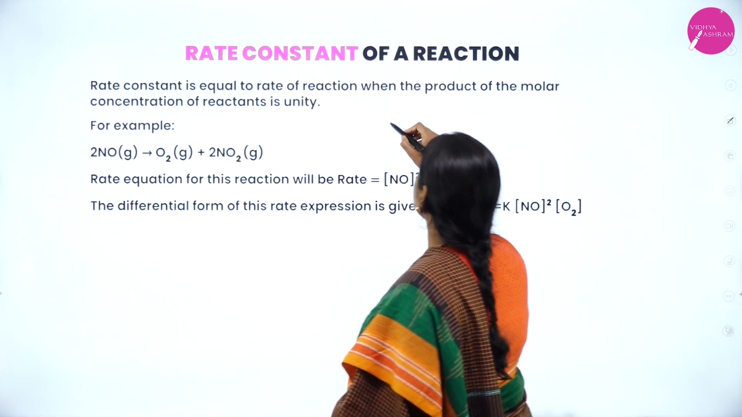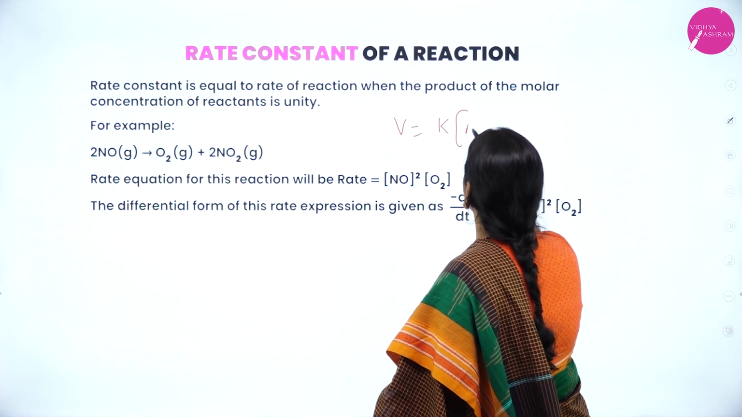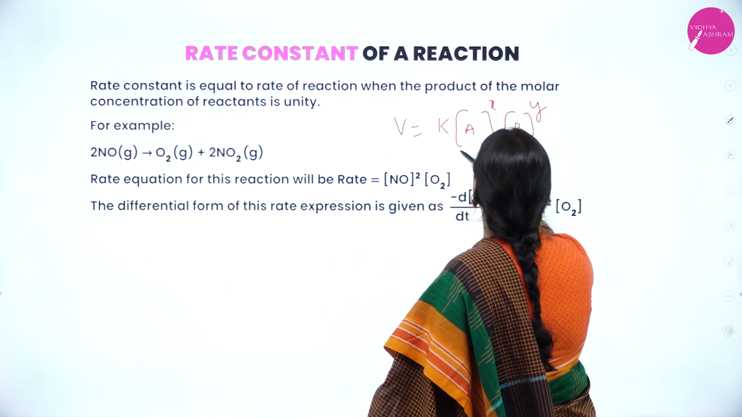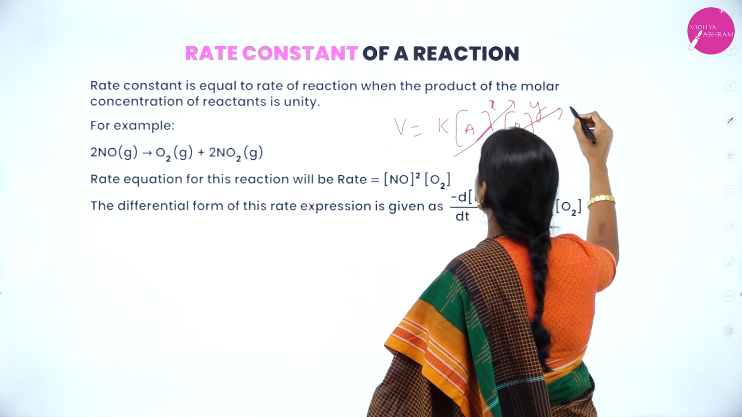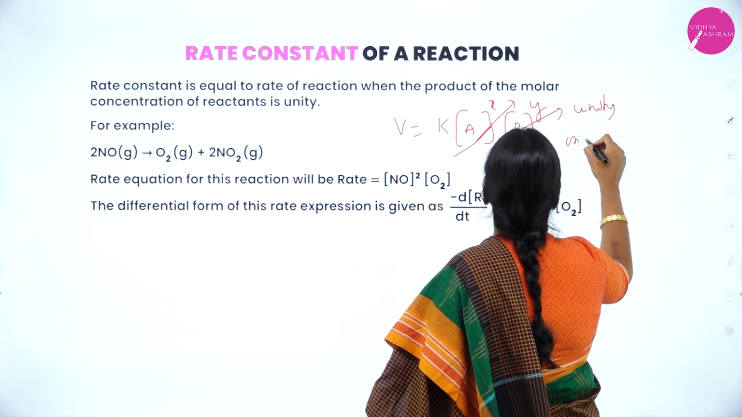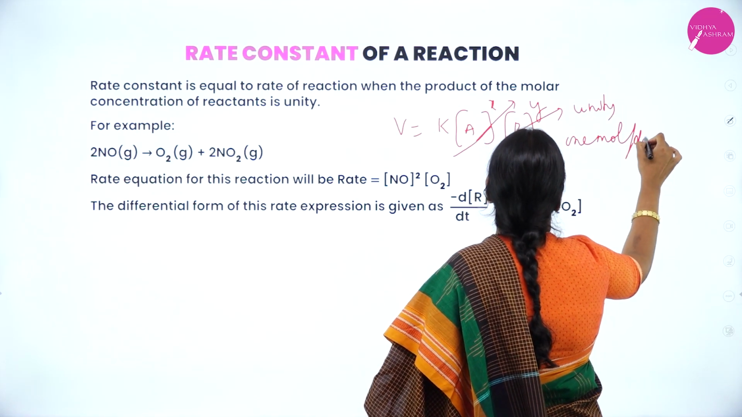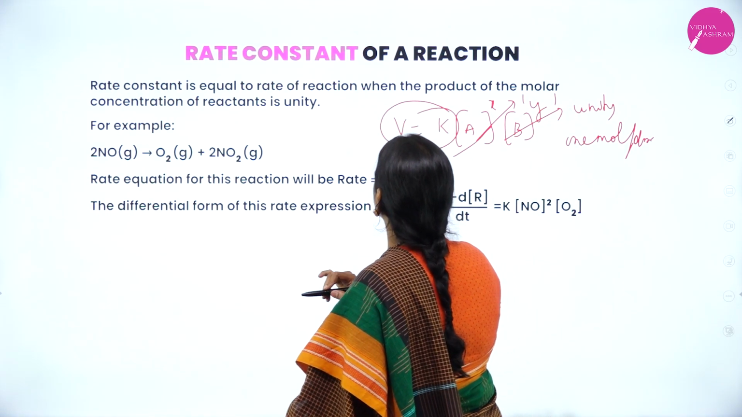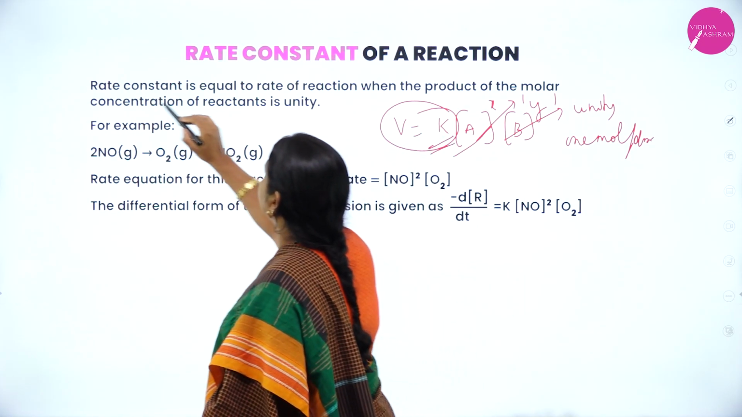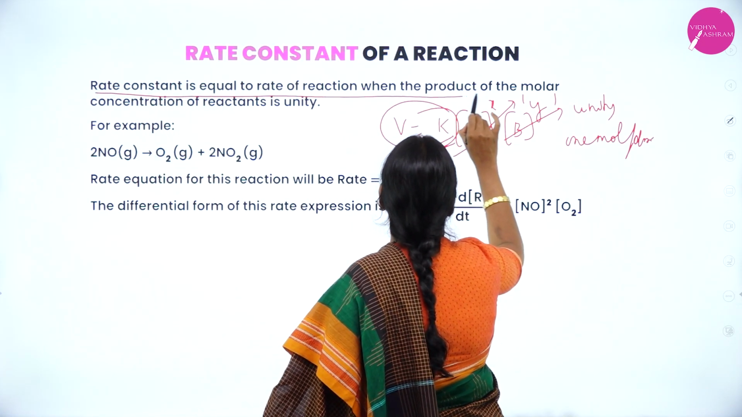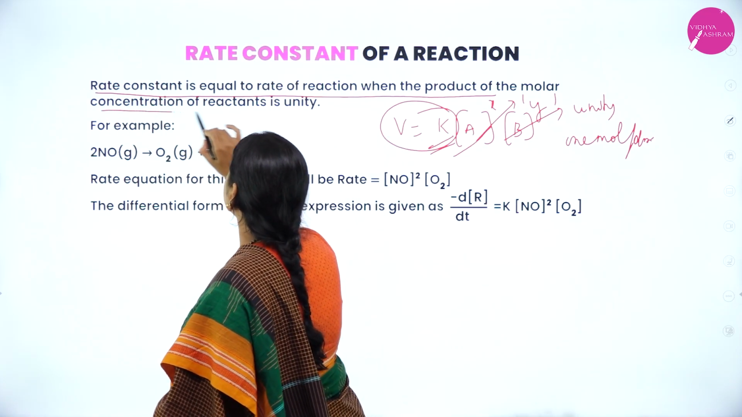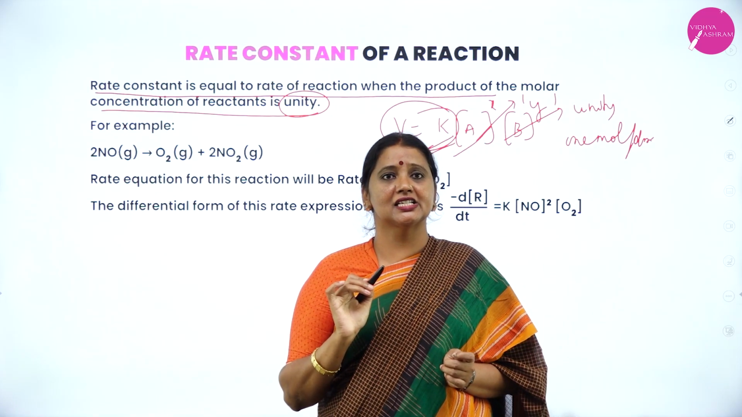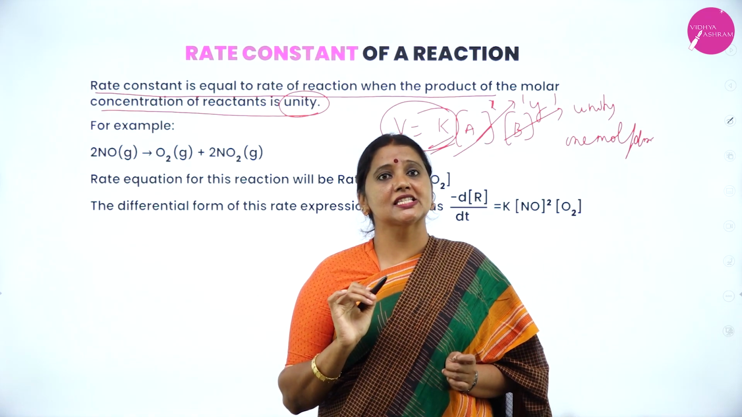When we consider V is equal to K into the molar concentration of A and the molar concentration of B to the power of X and Y, if I consider the molar concentration of both A and B as unity, that is 1 mole per dm cube, then V becomes K. Therefore, the rate constant is equal to the rate of the reaction when the product of the molar concentrations of the reactants is unity.